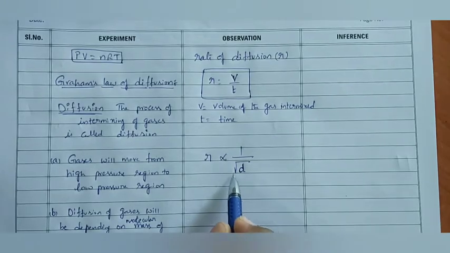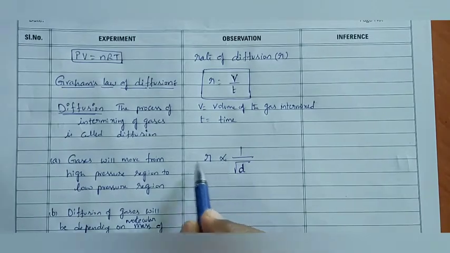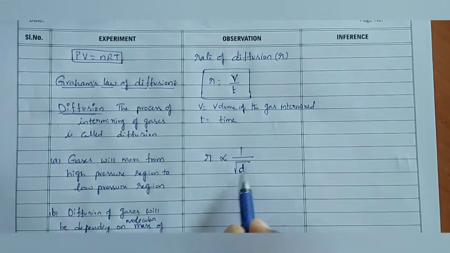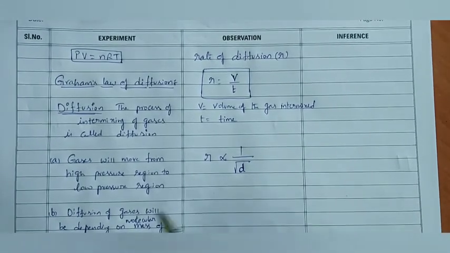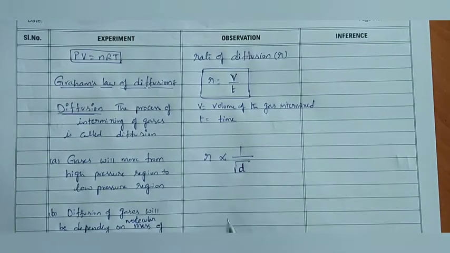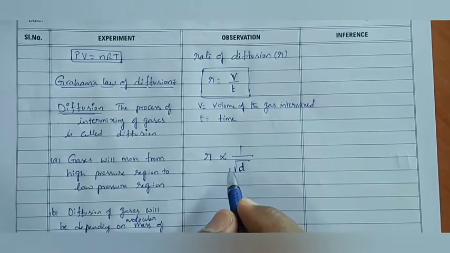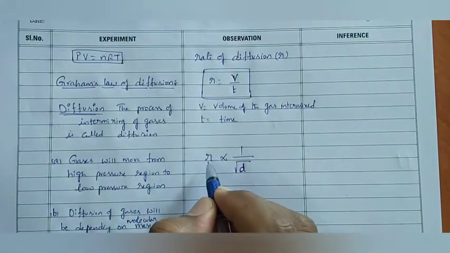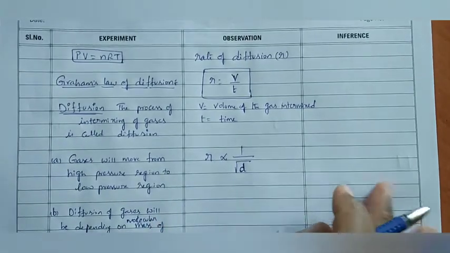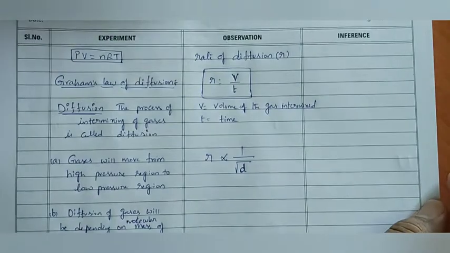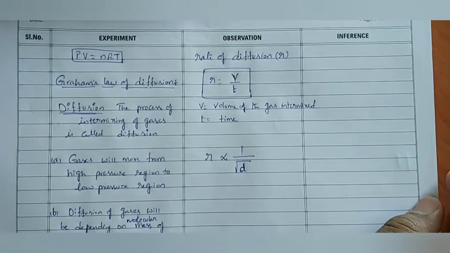Some students will ask why it is square root. We could write inversely proportional to density itself, but that relation exactly we will get by applying square root. They will draw the graphs also. In those graphs, we get exactly a straight line or hyperbola by taking square root of D. That's why they define it in this way. Now, what is the statement again? Rate of diffusion of any gas is inversely proportional to square root of its density.